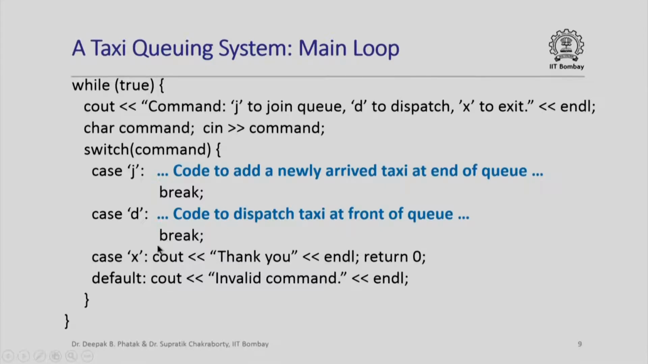So note that this is an expected or a normal return from the main function, and therefore we return the exit code 0 so that whoever called the main function, which is the operating system, would know that the main function terminated as expected. And of course if the command is none of J, D or X, we say invalid command, and then we go back and ask for the command all over again.